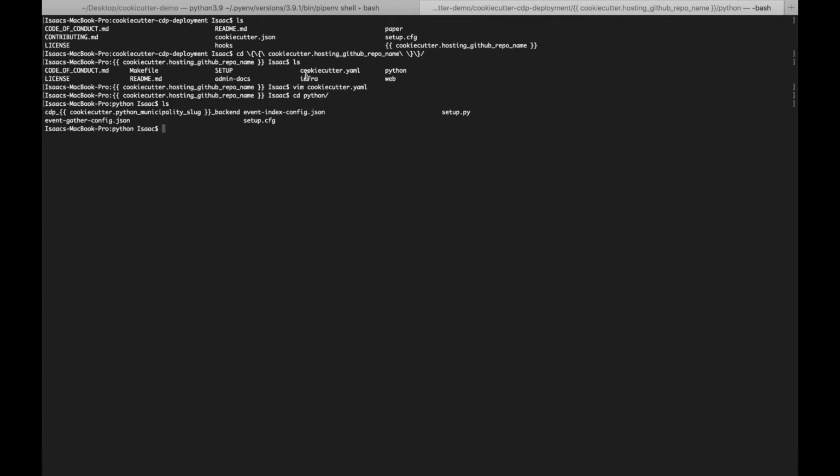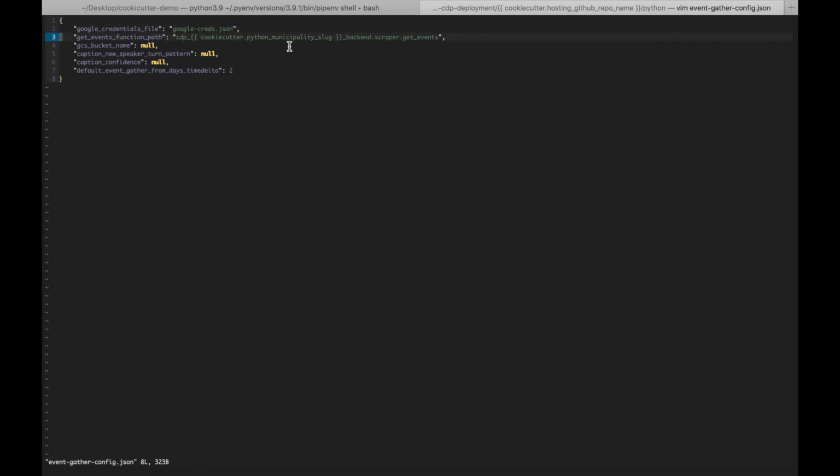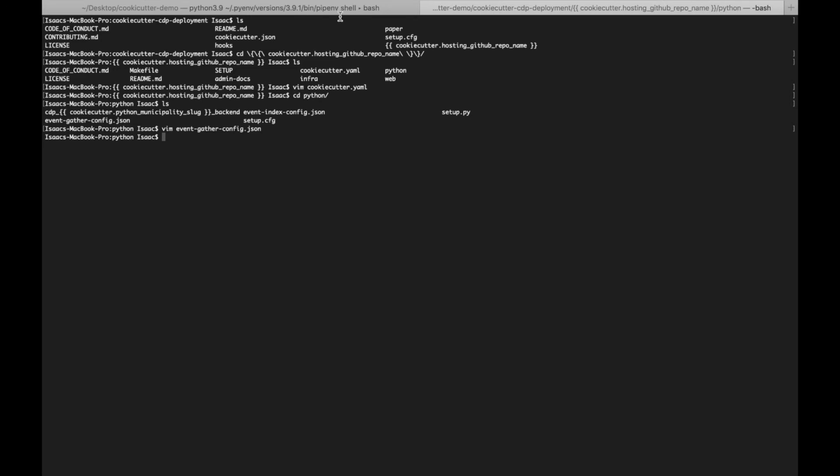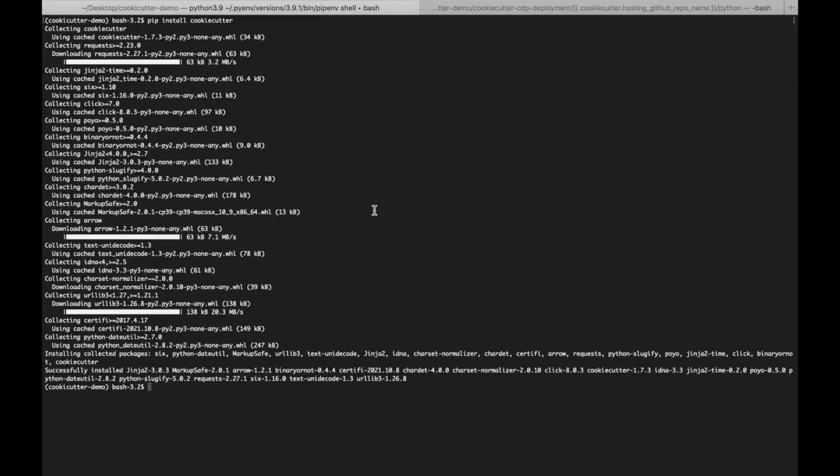go into the event gather config, we'll see that this get events function path has the Cookie Cutter tag in it. So whatever the user provides for the Python municipality slug will replace this. So let's actually work through that. Here I've already installed Cookie Cutter via pip. And if we run now Cookie Cutter and provide the link to the Council Data Project repository, it'll start prompting us through the workflow.